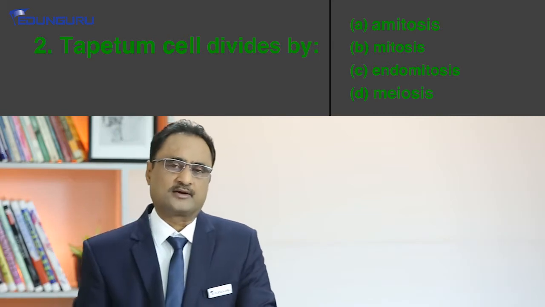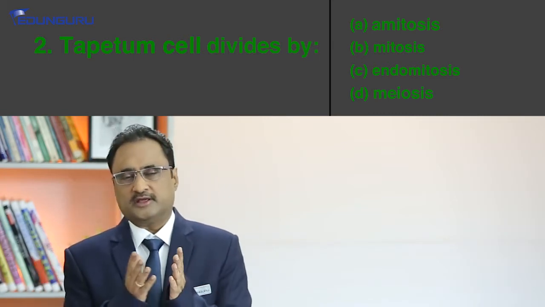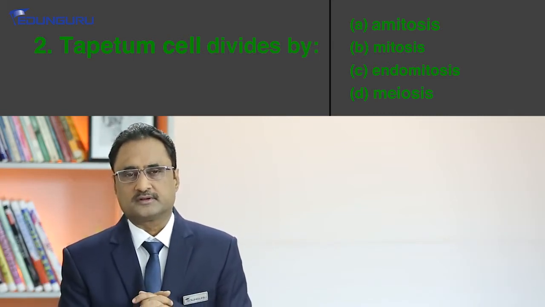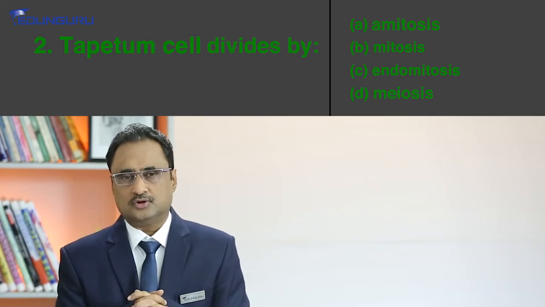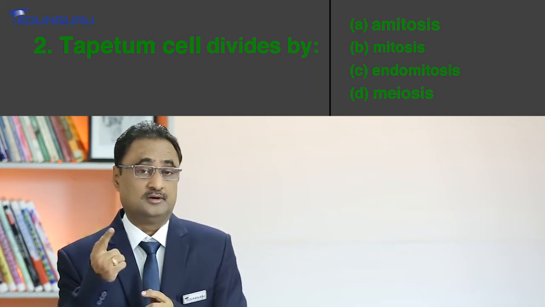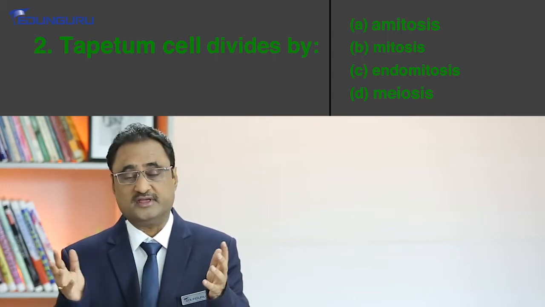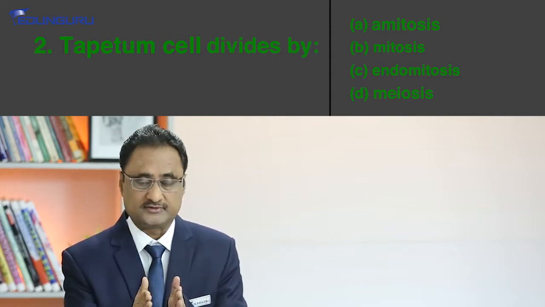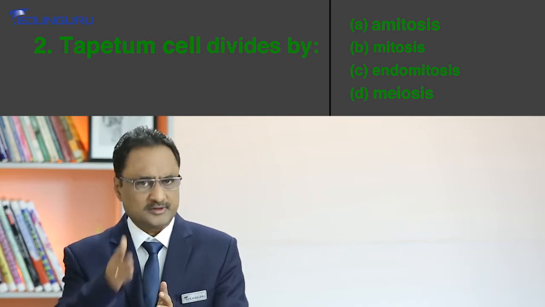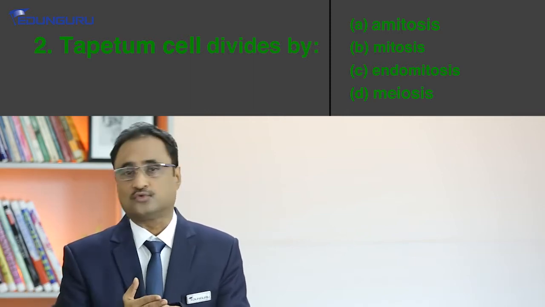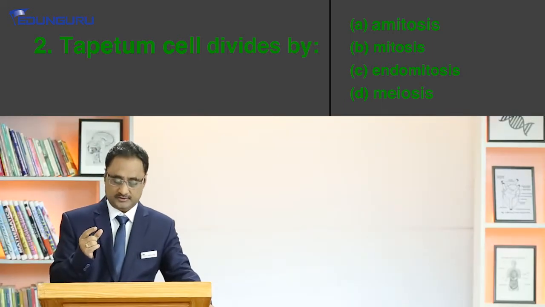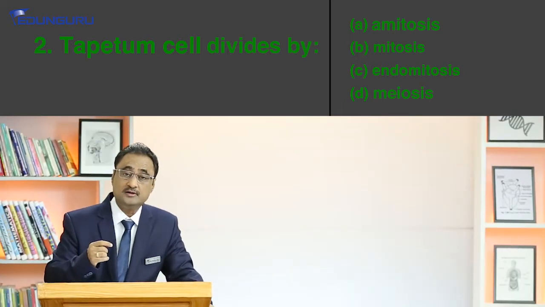Now what happens in endomitosis? In endomitosis, the chromosome number gets doubled. There is no division of the cell, or we can say there is no cytokinesis. Karyokinesis happens, but there is no cytokinesis. So what it means is that the genetic material is going to be doubled.